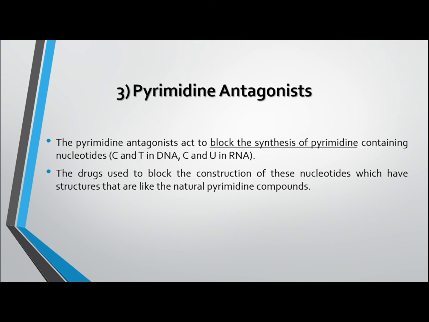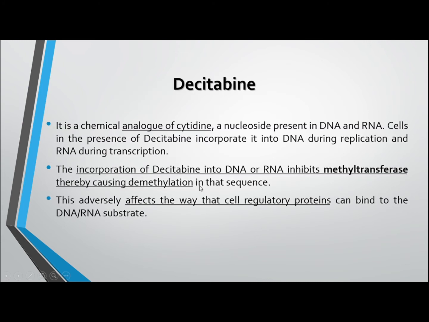Third type is pyrimidine antagonists. These antimetabolites block the synthesis of cytidine and thymine nucleotides. Decitabine is an analog of cytidine. It incorporates into DNA and RNA. Incorporation of it causes the demethylation of the sequence by inhibiting the methyltransferase enzyme. Due to demethylation, DNA regulation is disturbed.